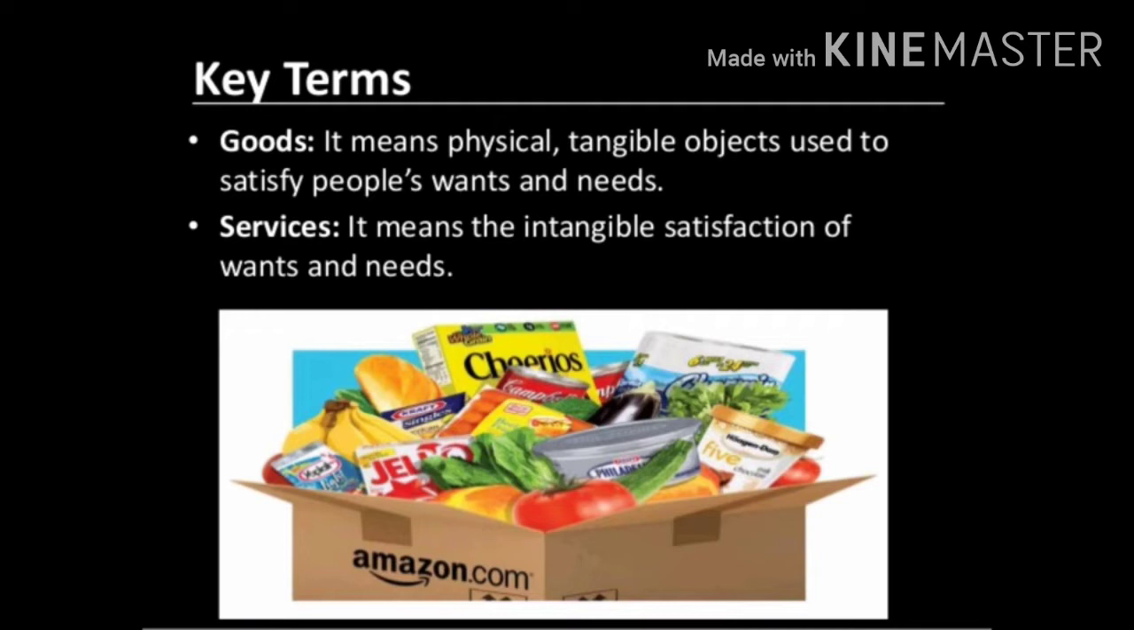The next one is services. Services means the intangible satisfaction of wants and needs. Services are invisible. We can only feel. For example, the services of doctor, lawyer, teacher can be only felt, but it is invisible to our naked eyes. The other examples of services are goodwill, brand image, etc. The other names used to denote goods are products, commodities, things, etc. In economics, goods implies services also, unless otherwise specified. Goods and services satisfy human wants.